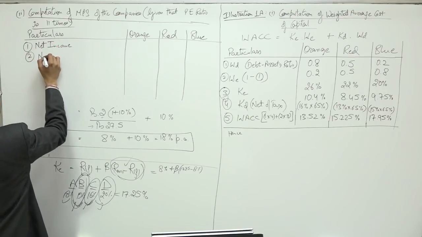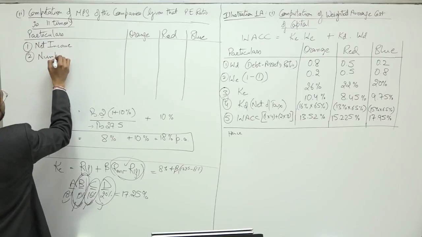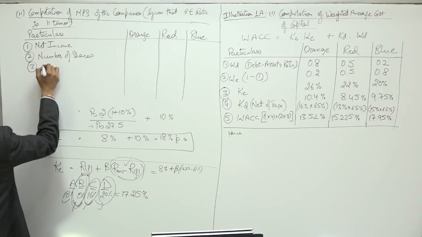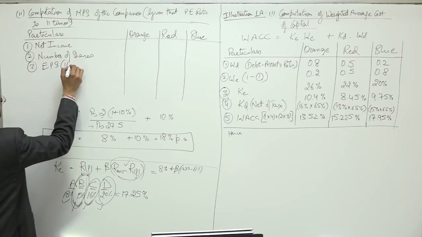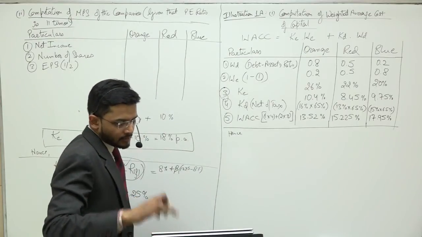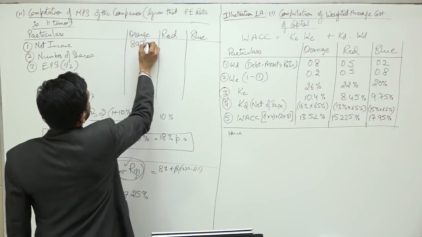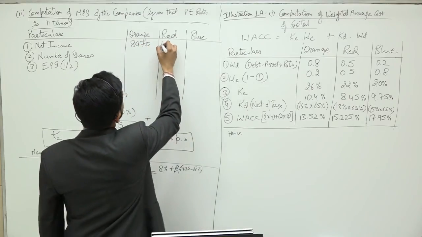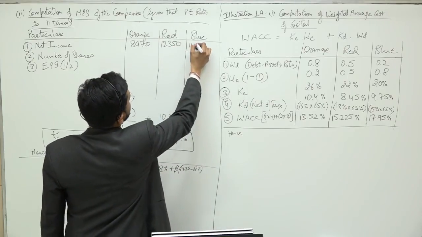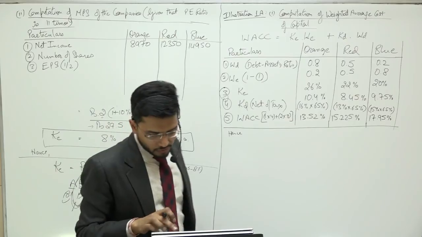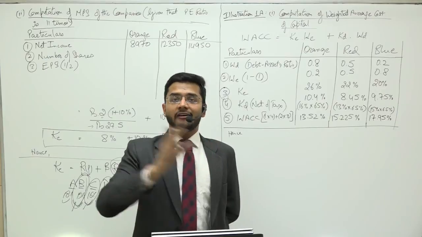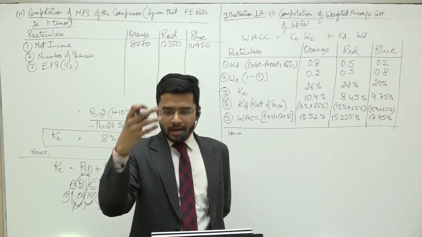Sir, we'll be able to find out the EPS very easily. We have been given the net income. We have the number of shares with us. So sir, EPS will be net income divided by number of shares. Net income is 8970, 12350, 14950. Net income we are taking. We are not taking EBIT. We are taking net income. Net income means it is after reduction of taxes, interest, and any other claims.